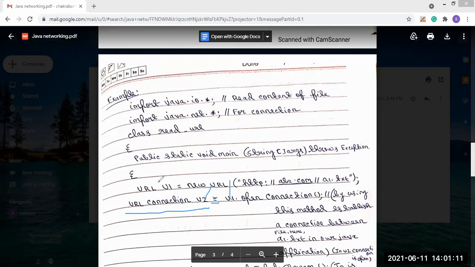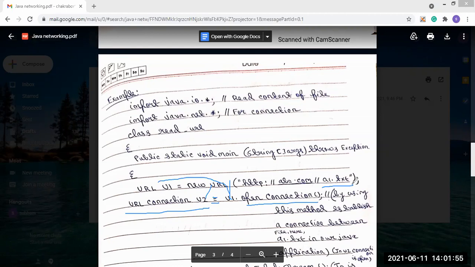U1 is the URL class object, so through the URL class object we call the openConnection method. Through the openConnection method, we will establish a connection between the file that is present on the URL, a1.txt in our example, and our Java application.